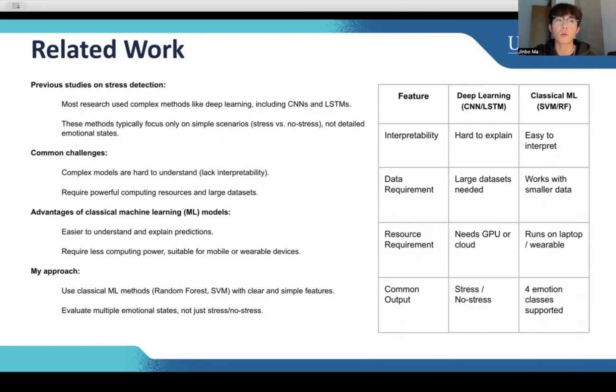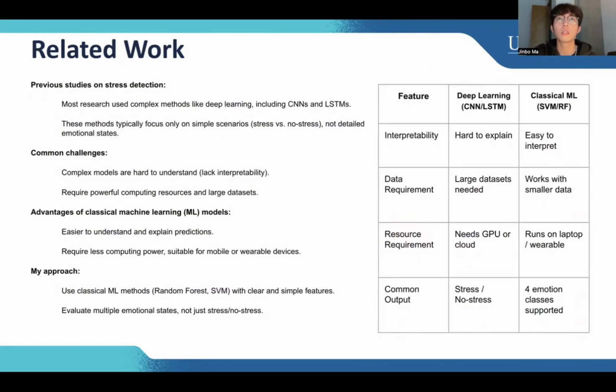So next is related work. As we know, there is a lot of related work in my research. There has been the same research before me. The first one is there are a lot of complex methods, like deep learning. They use methods including CNN and LSTM. For interpretability, they're hard to explain, and they need a large data set.